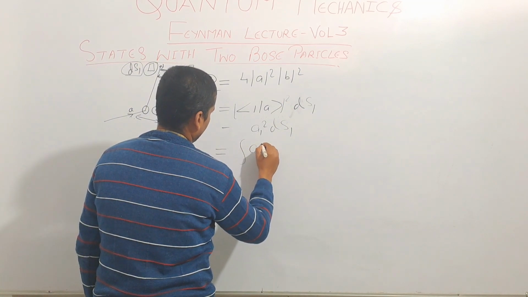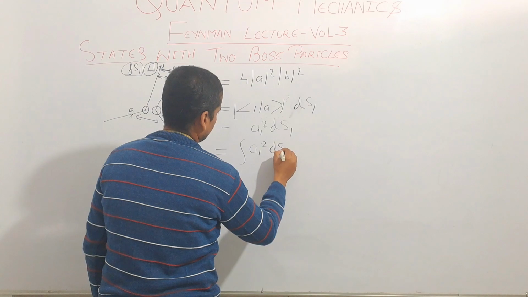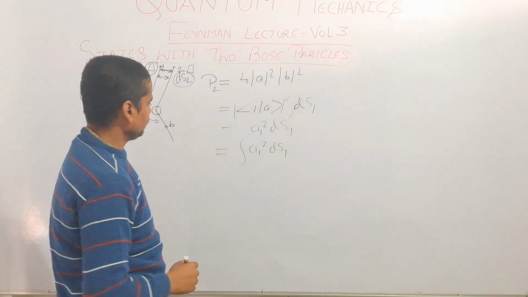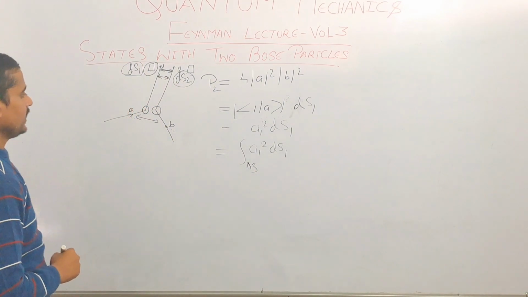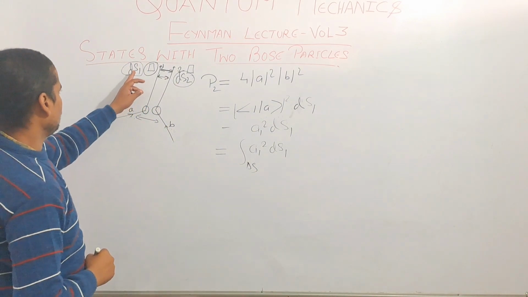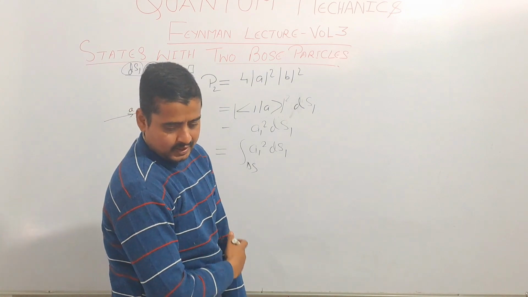Which will be A1 square ds1, or delta S. This is the probability of getting particle A into the unit area ds1.